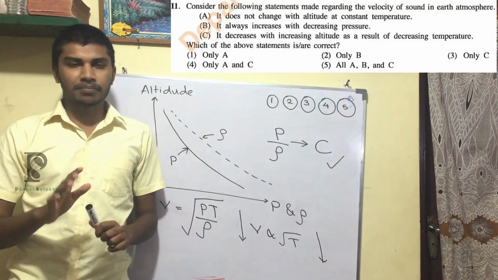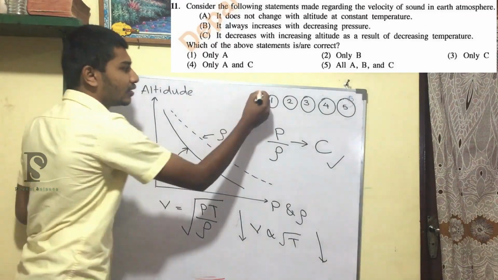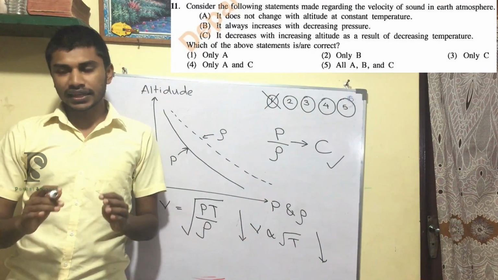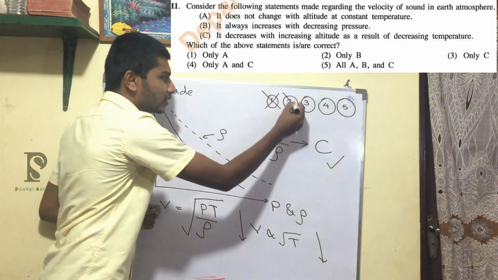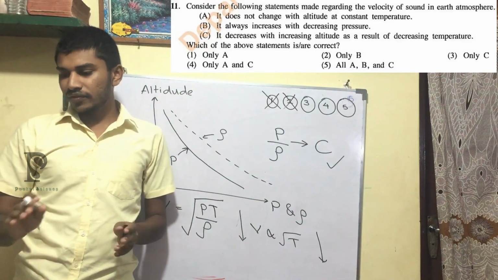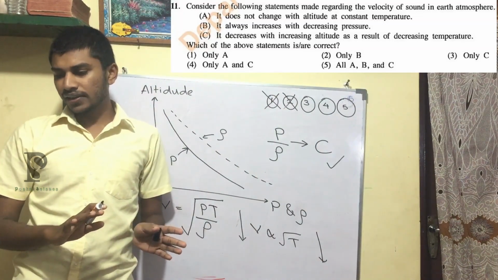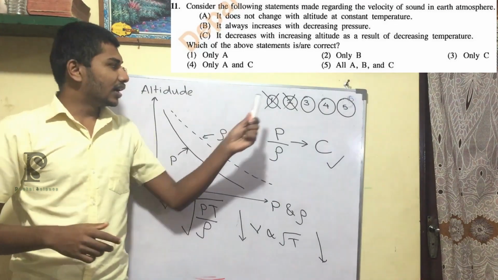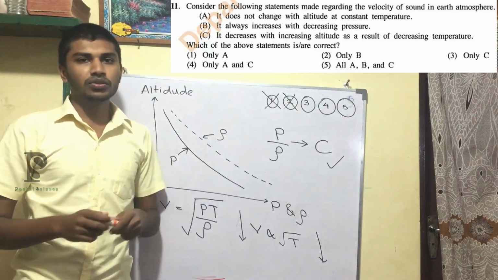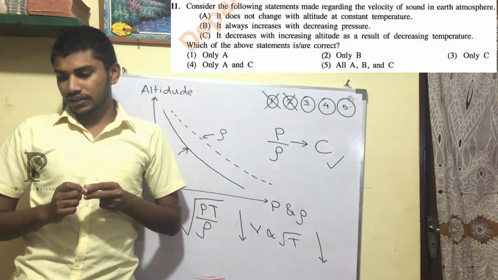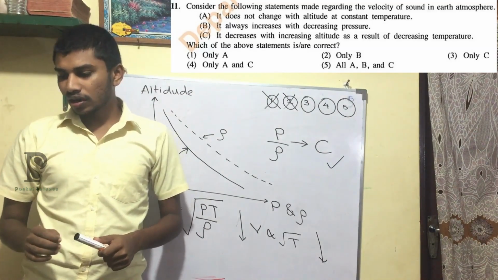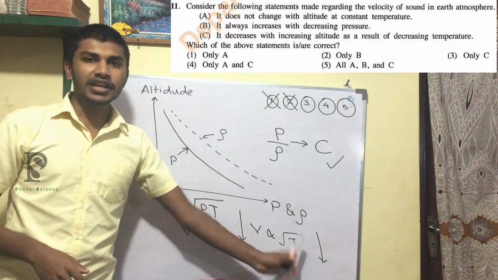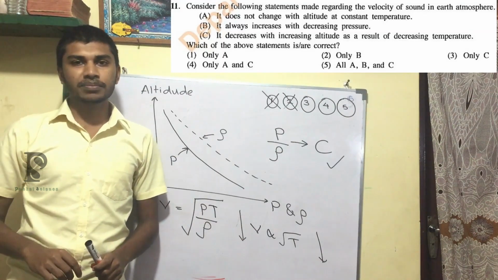First one says only A, but we know that C is correct, so that will not be an answer, right? And also look at the second answer. It says only B is correct, so that's also a wrong answer, right? And then we have only C. We'll keep that for a while. And also the other two answers also consist of C, so we'll keep those 3. The first 2 answers are not correct answers. The statement B says it always increases with decreasing pressure, right? Now we proved that velocity only depends on the temperature, so that statement is wrong, right?